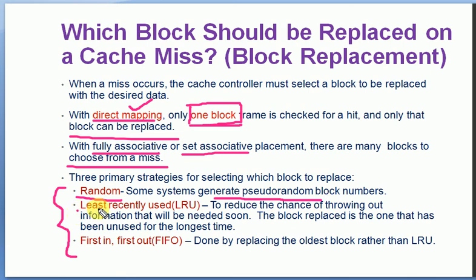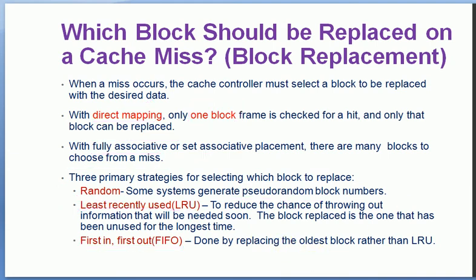Then the second one is least recently used. If the cache contains a block which has not been used recently, that least recently used block will be replaced and the new one will be added into the cache memory. And the last one is first in first out, that is FIFO. Whichever block arrived first will be replaced first, and the new block can be added into the cache memory. So that is about block replacement.